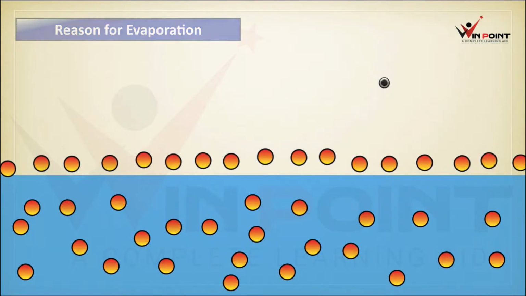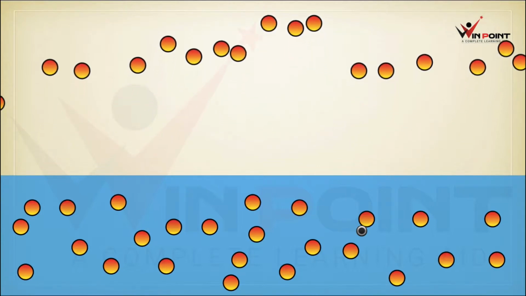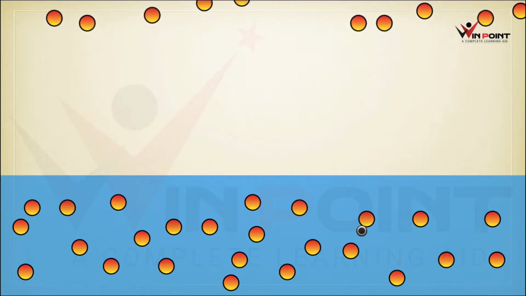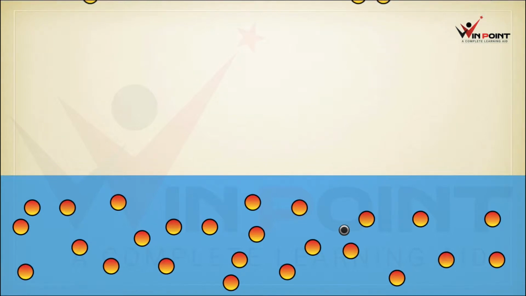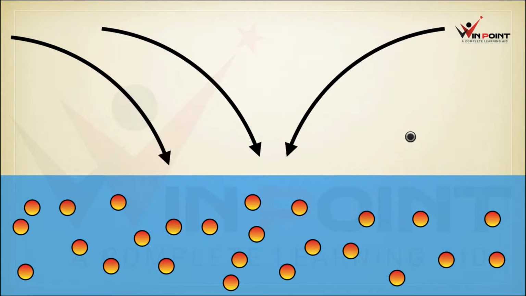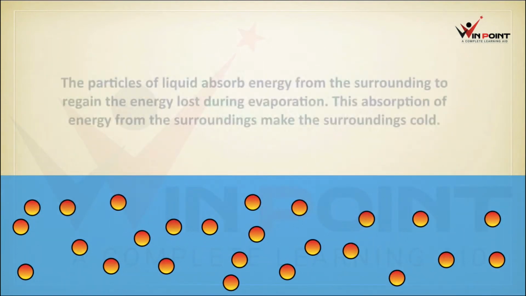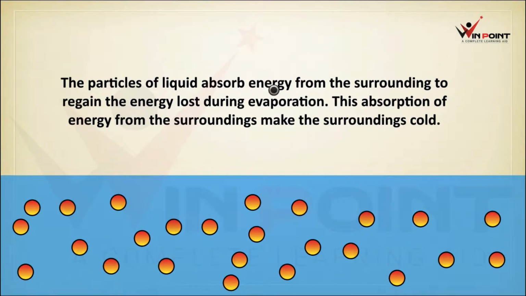Now evaporation is taking place. This liquid is losing some energy. To balance that energy, it will absorb energy from the surrounding. It is absorbing energy, means the surrounding is going to become cool. The particles of liquid absorb energy from the surrounding to regain the energy lost during evaporation. This absorption of energy from the surrounding makes the surrounding cold.